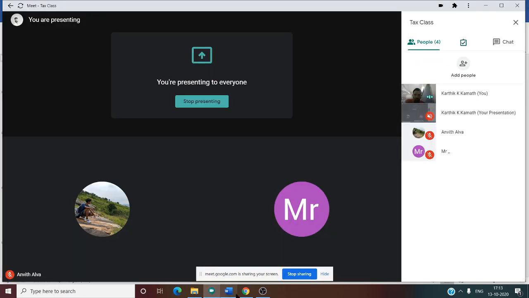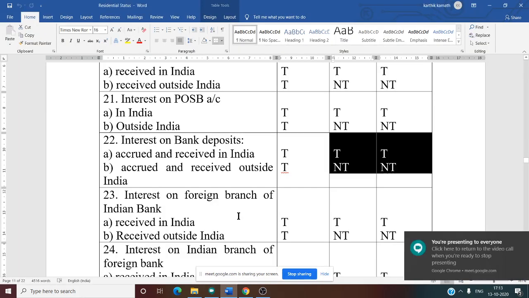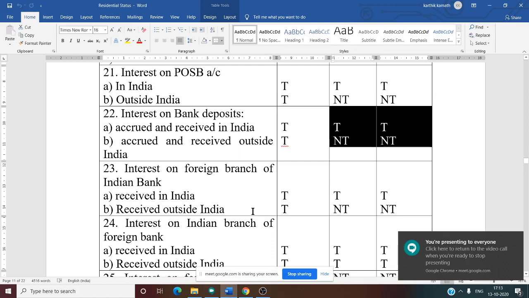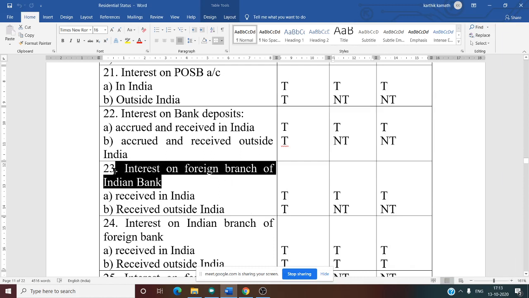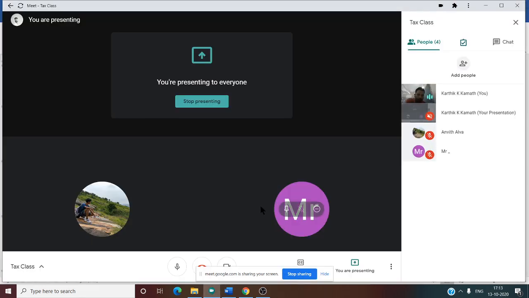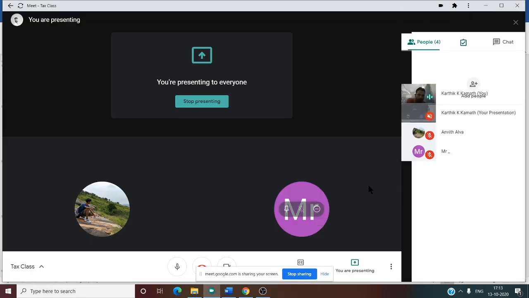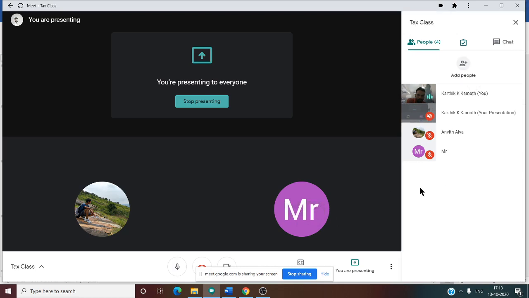Now the 23rd one we need to see. Interest on foreign branch of an Indian bank. See this very carefully. Interest on foreign branch of an Indian bank means, can you give me any one Indian bank name?